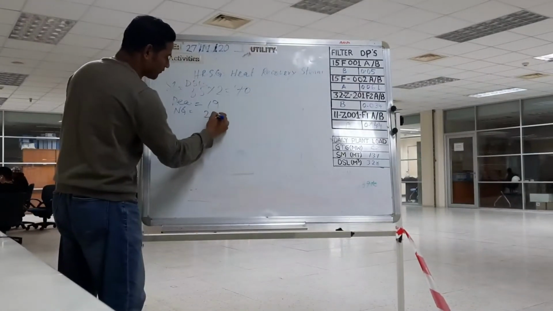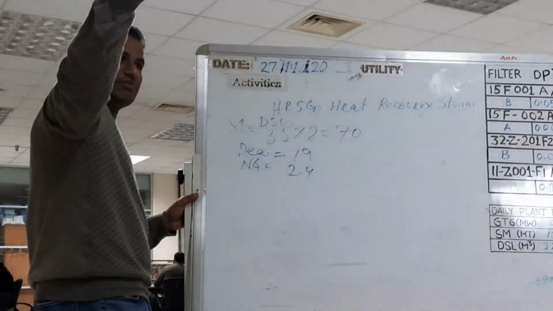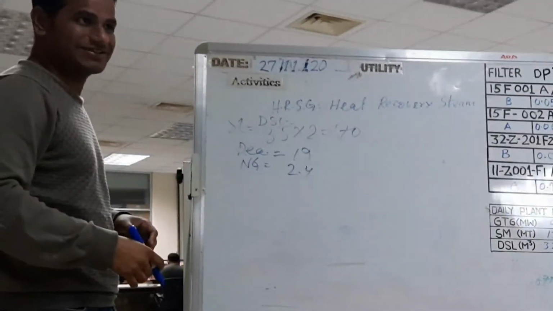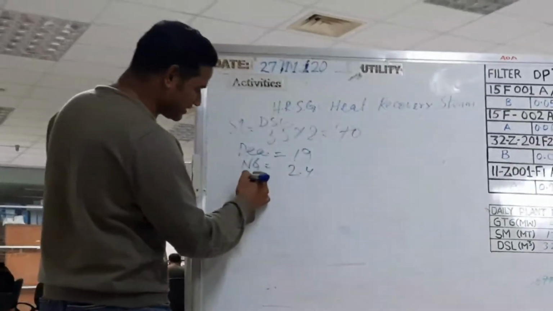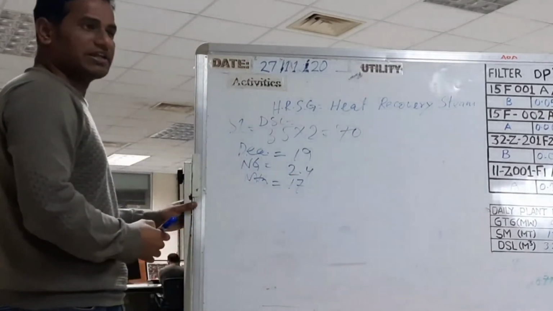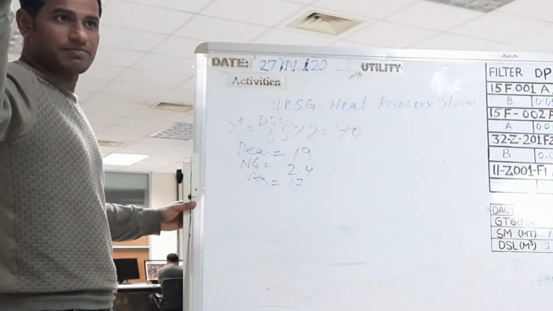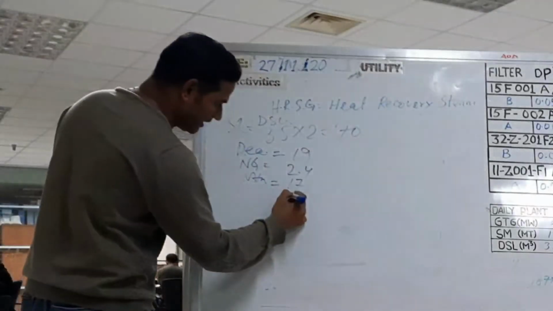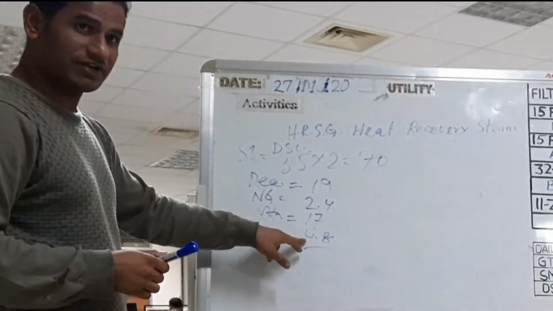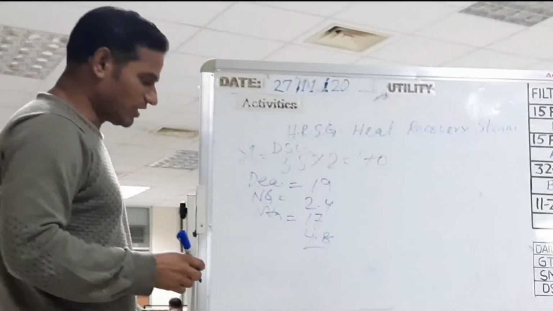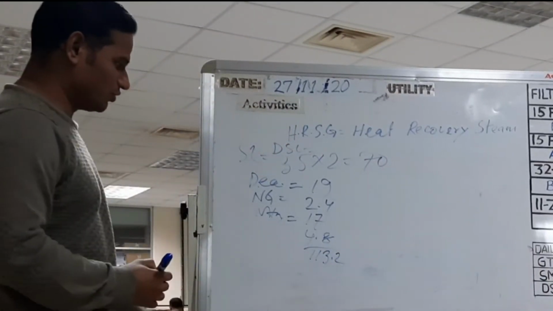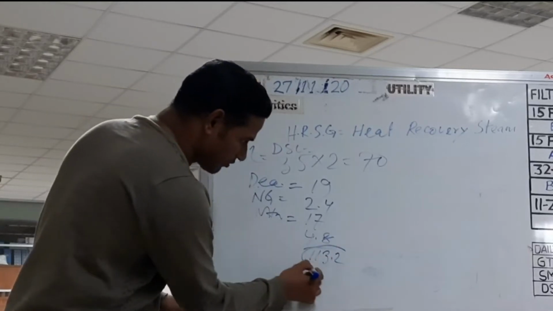requires 2.4 ton. On the ammonia vaporizer side we are also using SL steam, and another one, bulk urea storage, we are using SL 4.8 ton. So total how much is coming? 113.2. So our SL requirement is 113.2.